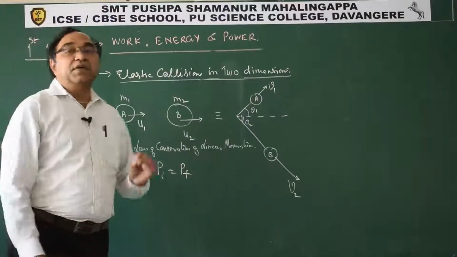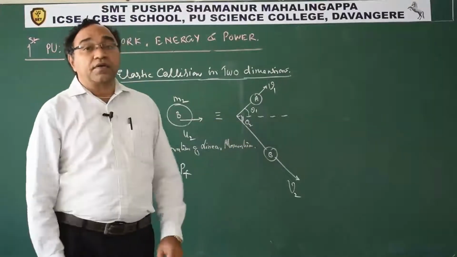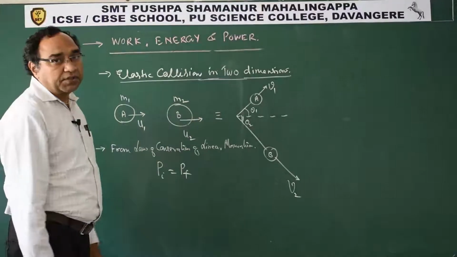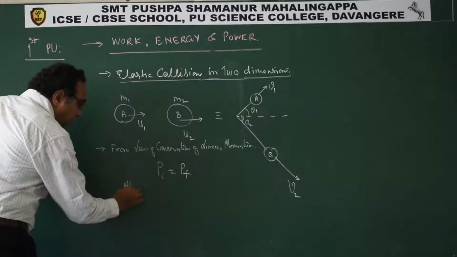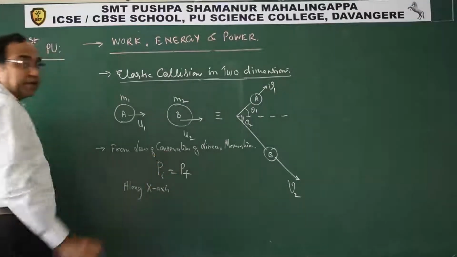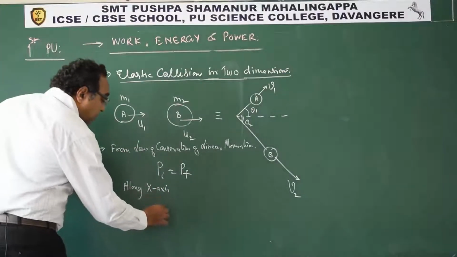Now momentum being a vector quantity, observe here, in this case we have to resolve momentum because it is a vector quantity, so we are going to resolve it. I will take momentum conservation along the x-axis.